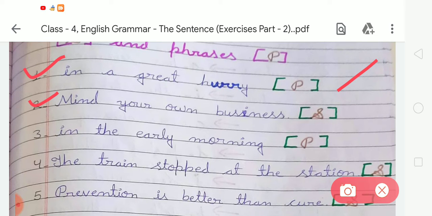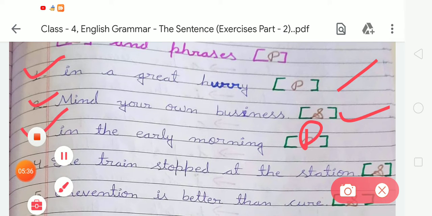So we have to write S for the given sentence, because it is an example of a sentence. Now the third is "In the early morning." Student, it is a phrase. So we have to write P here.